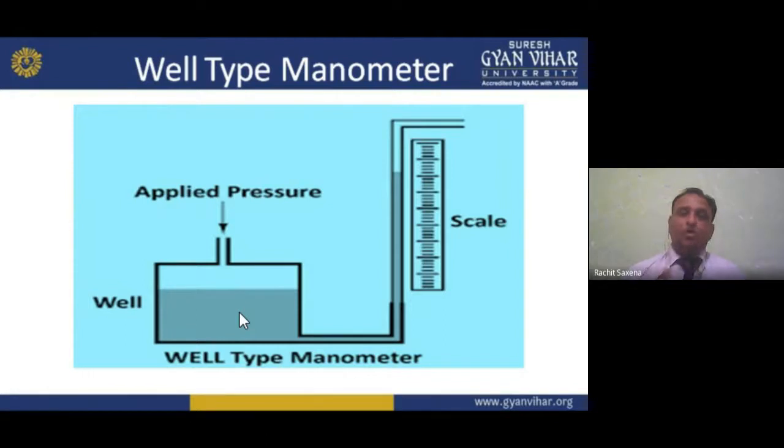As I earlier told you, the manometer always works with a column of liquid. In the inclined manometer we have some inclination angle, and the well behaves like a valve, a valve system, in which we store the liquid. Here we apply the pressure, then the liquid moves like this, is displaced, and it gives you the reading on the scale, how much pressure we have. So that is the well type manometer. Okay, I hope you understand.